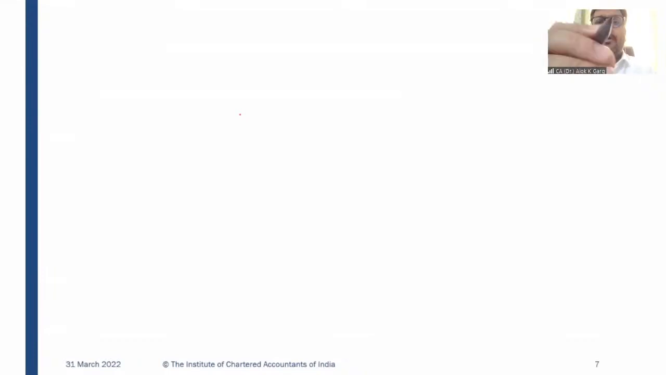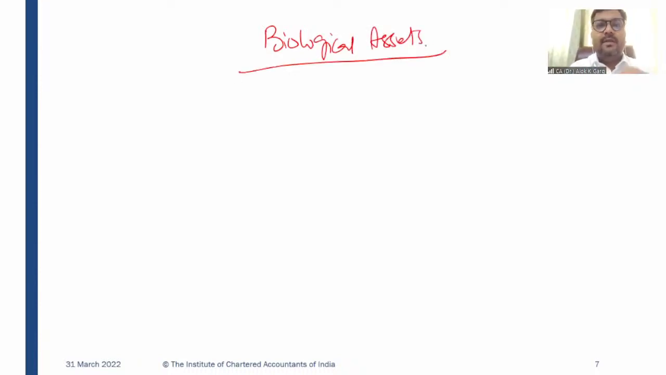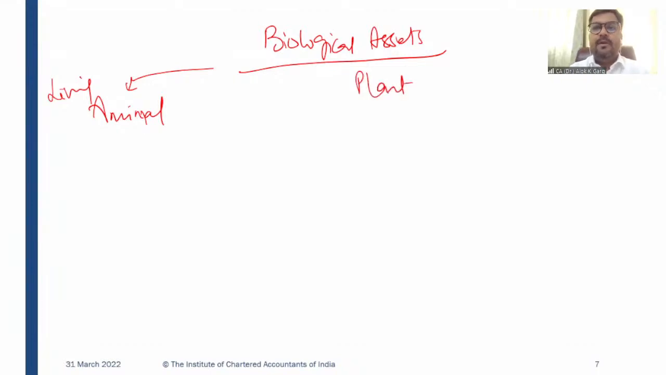So let me talk about the biological asset. First of all, what is a biological asset? A biological asset is a living animal or plant. Plants could be of two types: bearer plant and non-bearer plant.